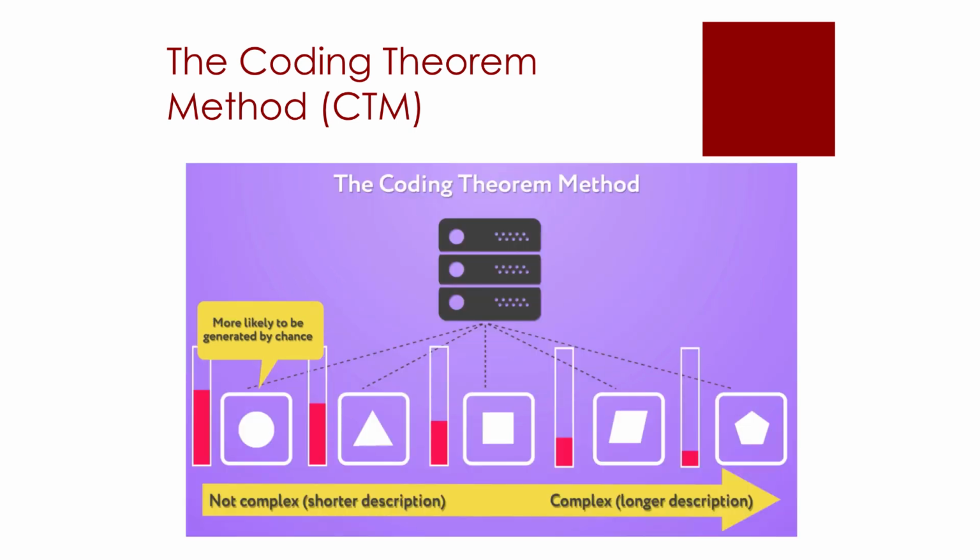By way of the algorithmic coding theorem, one can approximate the algorithmic complexity of an object. So what we do is look at the empirical output distribution of trillions of small computer programs and count how many times an object is produced. Those objects produced many times will have high algorithmic probability and therefore low algorithmic complexity, and vice versa.